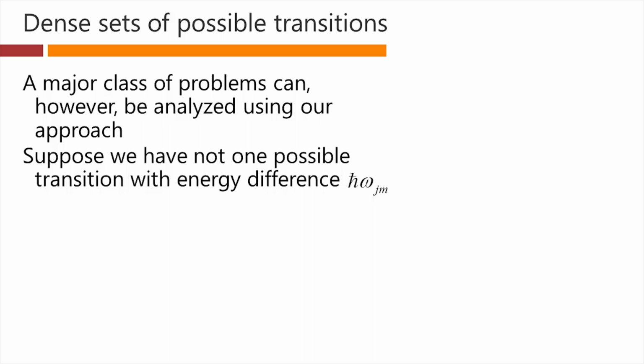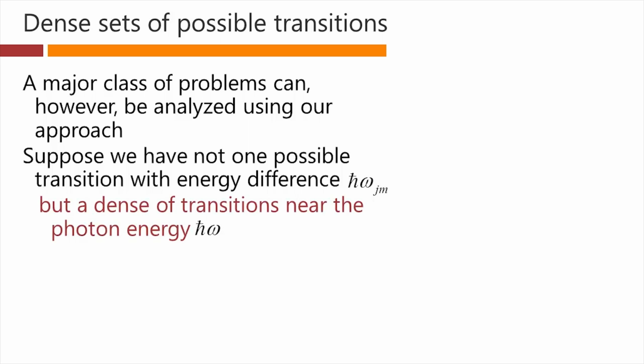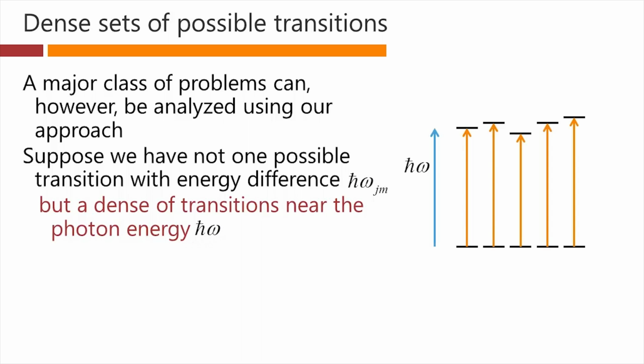Suppose we have not one possible transition with a very specific energy difference h bar omega jm, but a dense set of transitions near this photon energy h bar omega. So something like this here. Here's our photon energy, this magnitude here, and we find that in our system maybe we have many different atoms and they might have slightly different energies associated with their transitions.